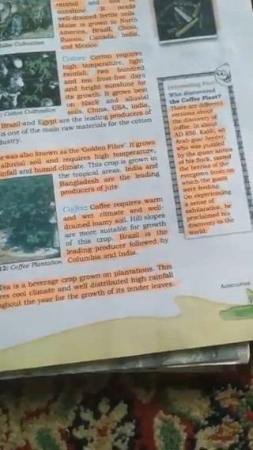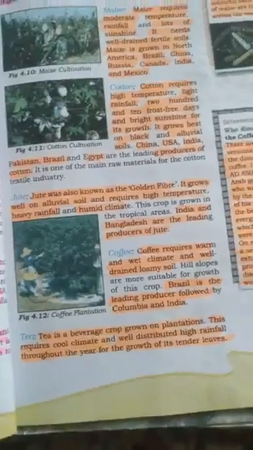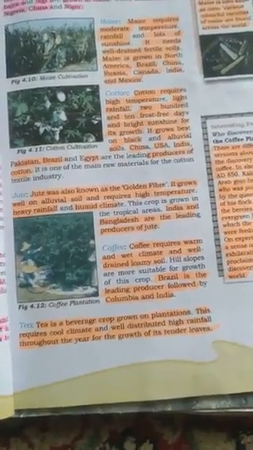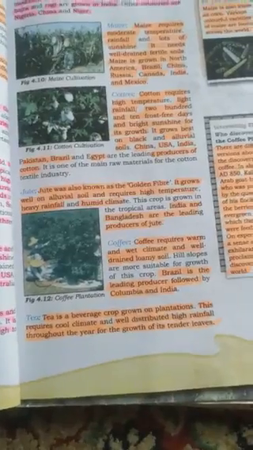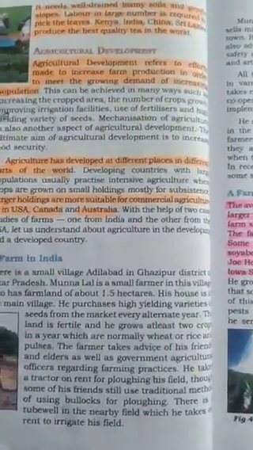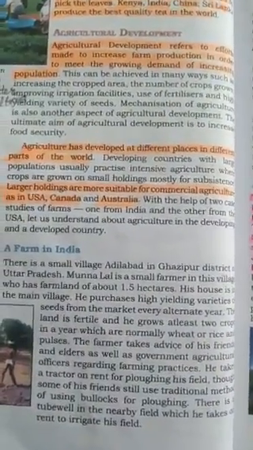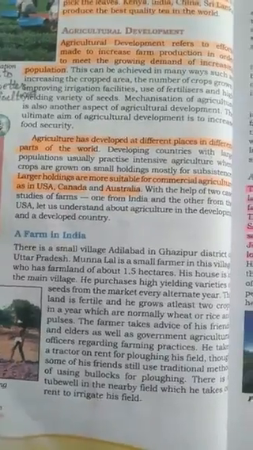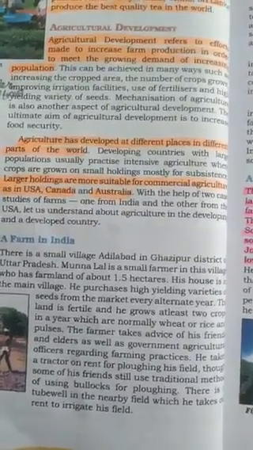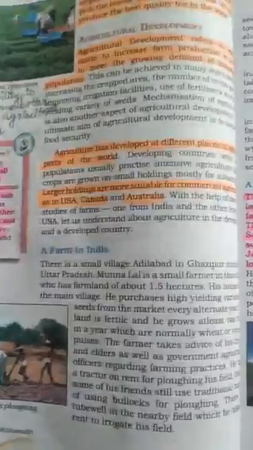Coffee requires a warm and wet climate and well-drained loamy soil. Brazil is the leading producer, followed by Colombia and India. Tea. Tea is a beverage crop grown on plantations. It requires a cool climate and well-distributed high rainfall throughout the year for the growth of its tender leaves. It needs well-drained loamy soil and gentle slopes. Kenya, India, China and Sri Lanka produce the best quality tea in the world.